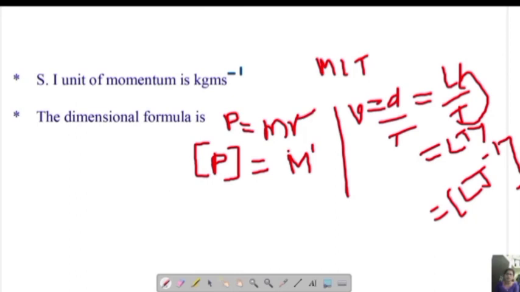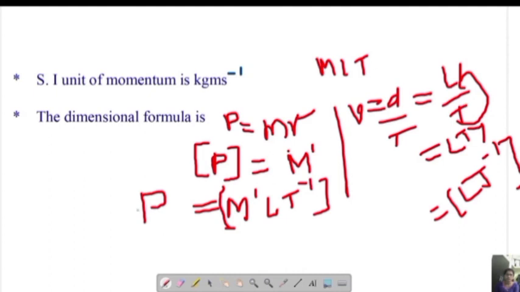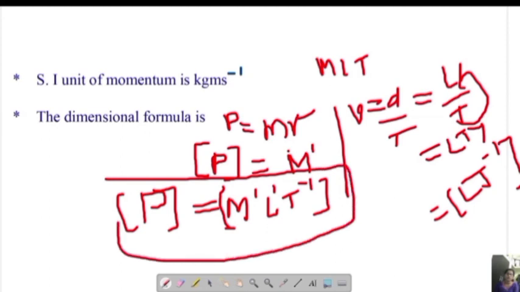So here is velocity, I'll write in that place LT minus 1. Here is no place, I'll write it again down. M as it is, M1, LT minus 1. So this is the dimensional formula of momentum. I hope you have understood. So what is the dimensional formula of momentum? The dimensional formula of momentum is square bracket of M1 L1 T minus 1. So this is the dimensional formula of momentum, which is very important.